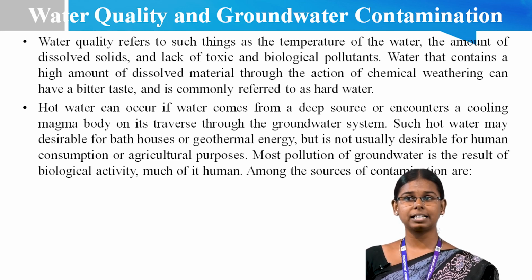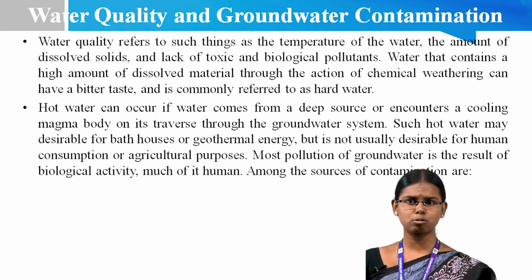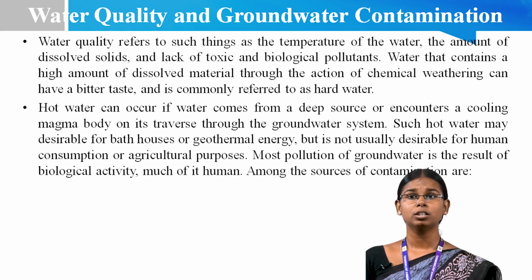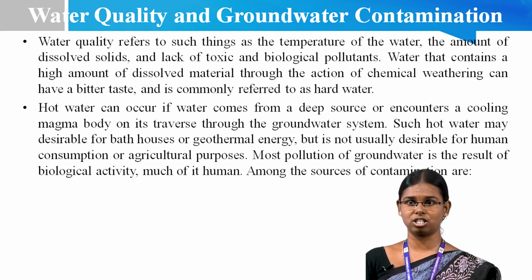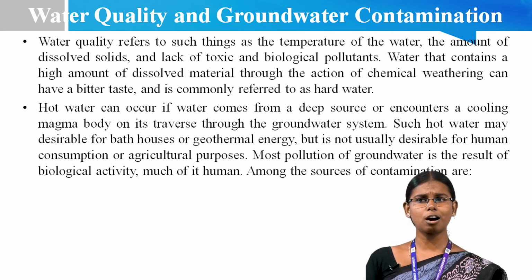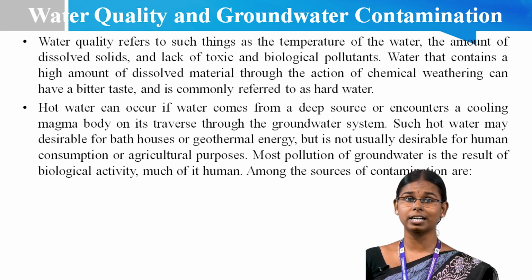Hot water can occur if the water comes from a deep source or is heated by a cooling magma body on its transport through the groundwater system. Such hot water may be desirable for bath houses and geothermal energy, but is not usually desirable for human consumption or agricultural purposes.